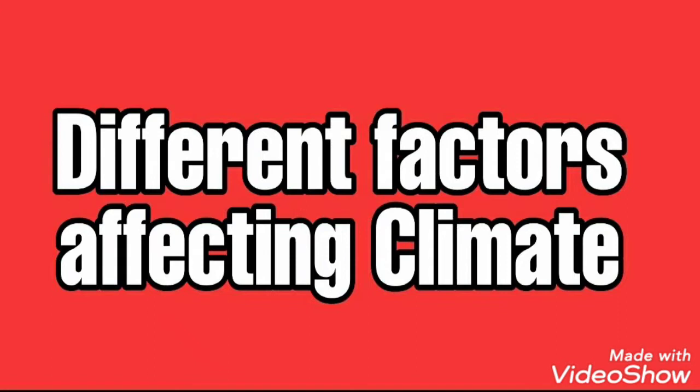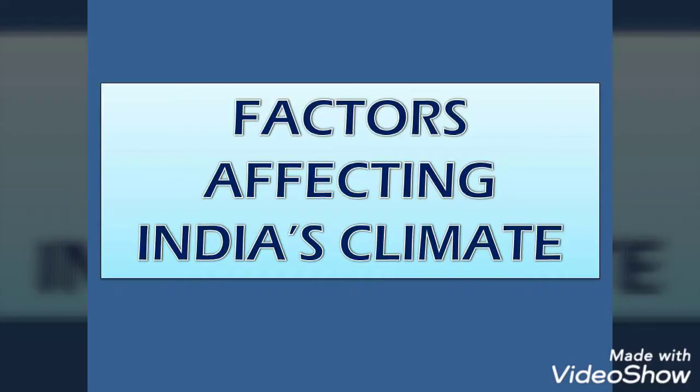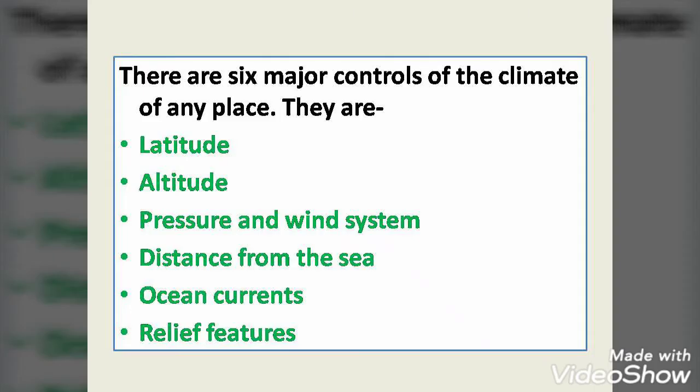So we will see the different factors which affect the climate, and in the next topic we will see particularly the factors affecting India's climate. So almost it will be same. We will see how these factors are influencing the climate of India. Okay, so let us see, there are mainly six factors which affect the climate of any place. And these are latitude, altitude, pressure and wind system, distance from the sea, ocean currents and the relief features. These are the six main factors which affect the climate of any area.